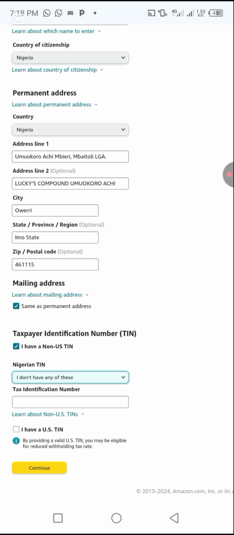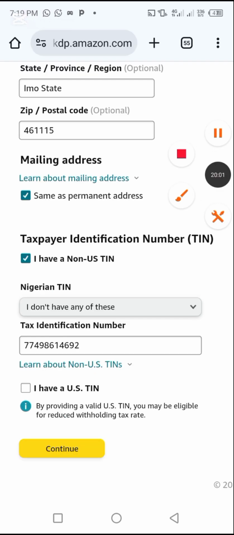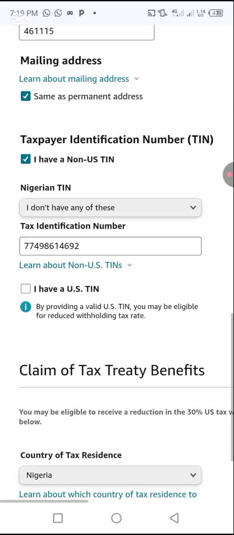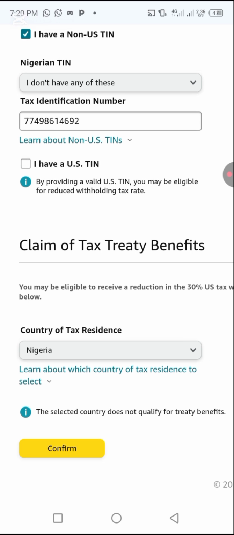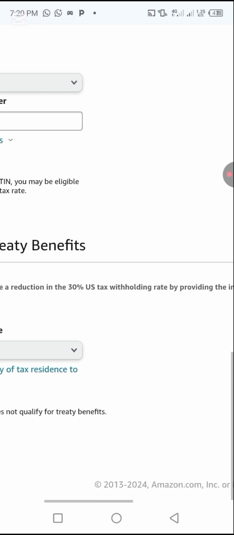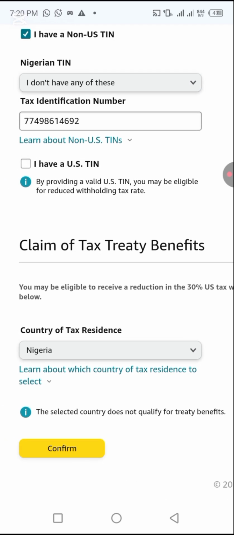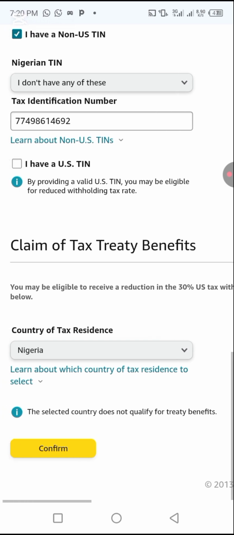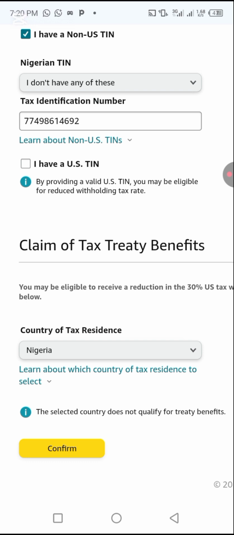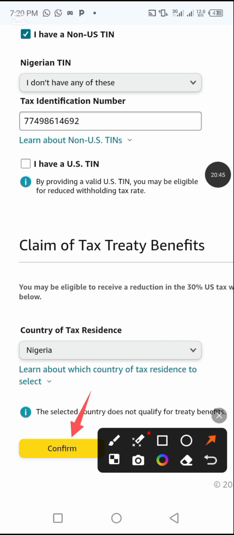So they say tax identification number. I will have to put mine in there if possible. So I entered my NIN number. Let's continue to check what will happen. Now you may be eligible to receive a reduction in the 30% US tax withholding rate by providing the information below. Nigeria, country of tax residence. Now I selected Nigeria. Let's leave it at Nigeria. This is the tax identification number and this is my NIN number. Right. Let's click confirm.